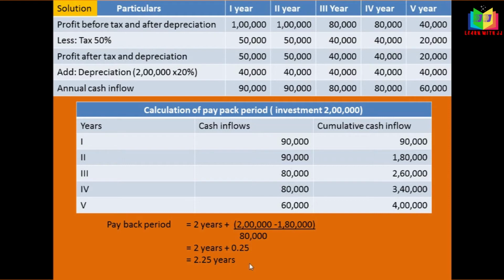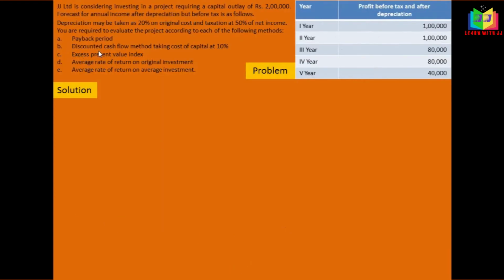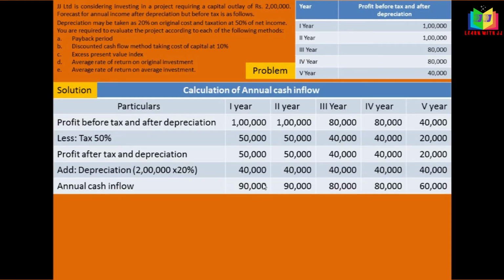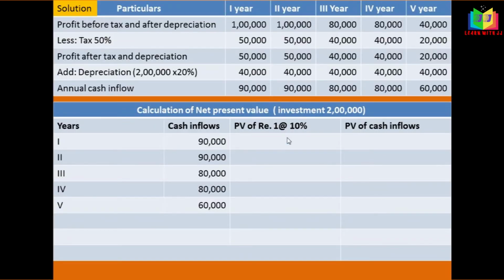The next question we have here is the discounted cash flow method. This is nothing but your NPV method. For that, in the same way we have to find the annual cash inflow. We can take that annual cash inflow, and the discounting factor is 10% here, so we have to find the present value at 10%. I have written the cash inflow, and the PV of rupee 1 at 10% is not given in the problem. I hope you all know how to calculate it. Just like that I'll write it here.